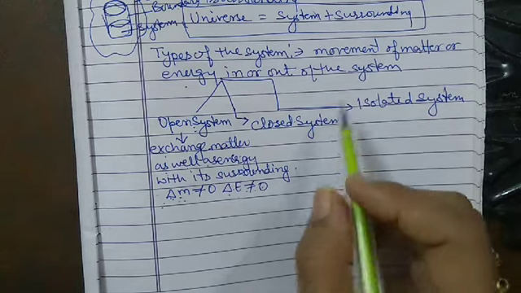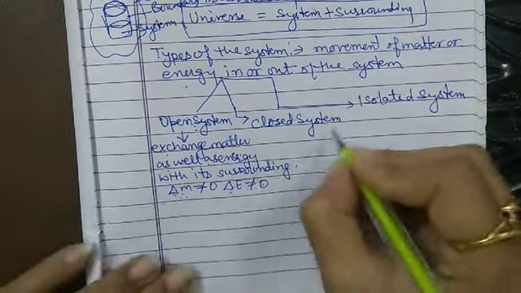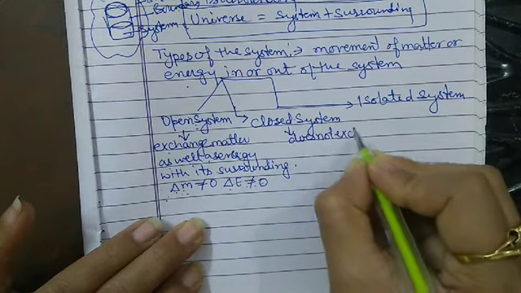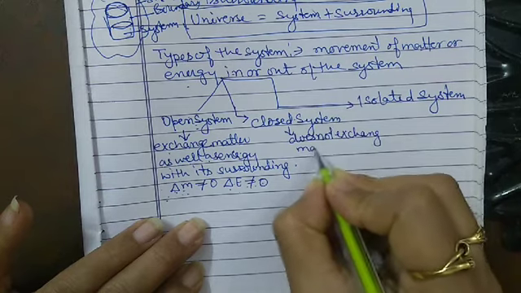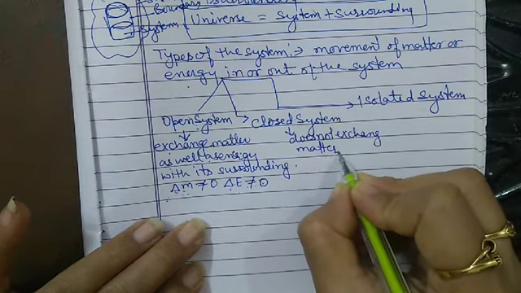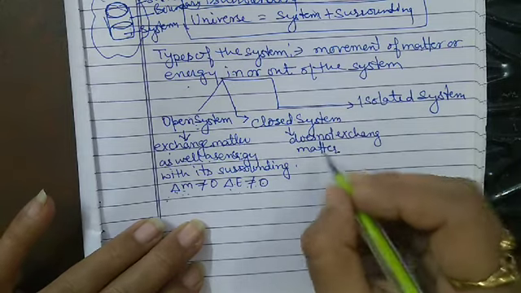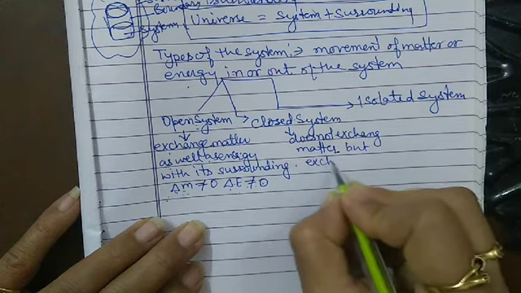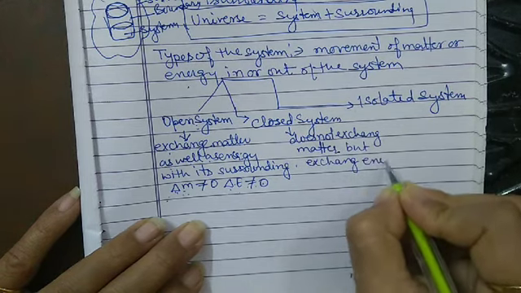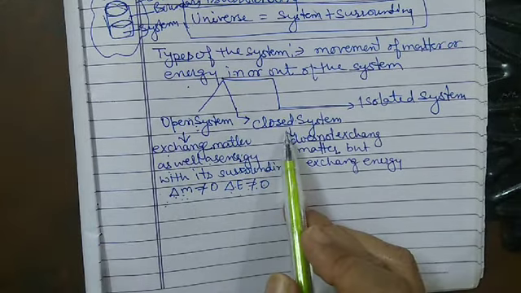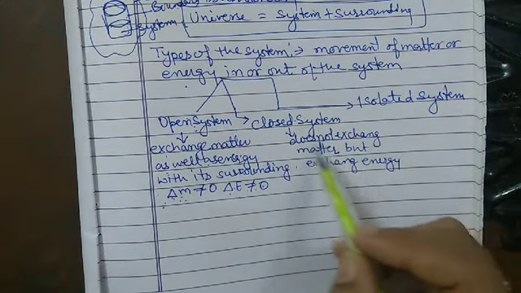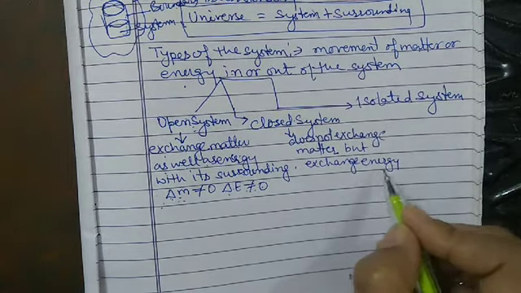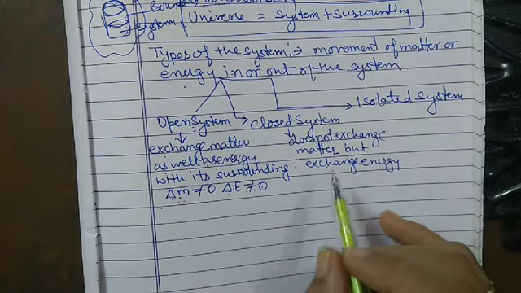A closed system does not exchange matter but exchanges energy. A closed system is that system which does not exchange matter but it exchanges energy between the system and the surrounding.